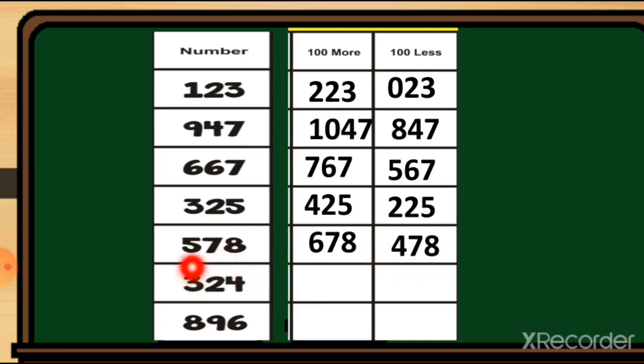324. We add one number to this 3. So the answer 424 will come. Now let's cut one number from the 3. So 3 minus 1 is equal to 2. So the number 224 will come. Last example 896. So we add one number to the 8. So the answer 996 will come. Now let's cut one number from this 8. So the answer 796 will come.